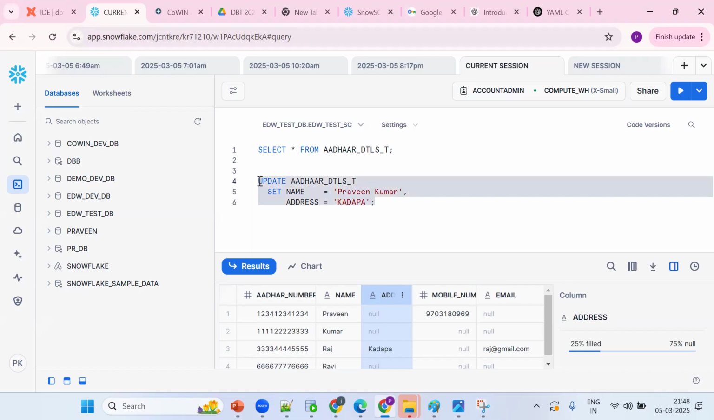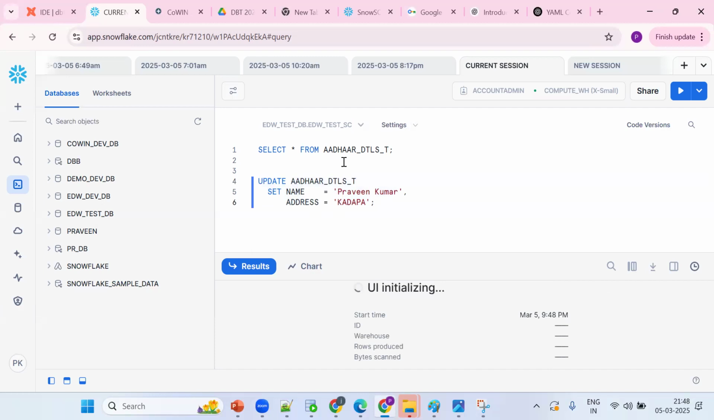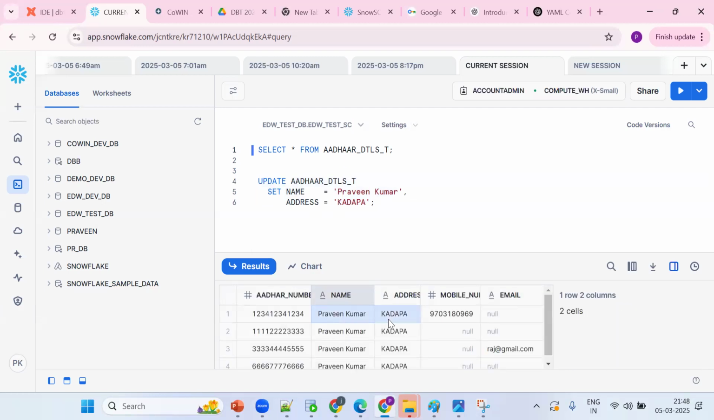Now tell me, what will happen if I execute this statement? Anybody? We need to give a specific condition, otherwise all columns will be updated. Not all columns, all records. Yes, all records. For name and address, these 4 records will become Praveen Kumar, Kadapa. Control enter, confirm. Correct? All the records have been changed to Praveen Kumar Kadapa.